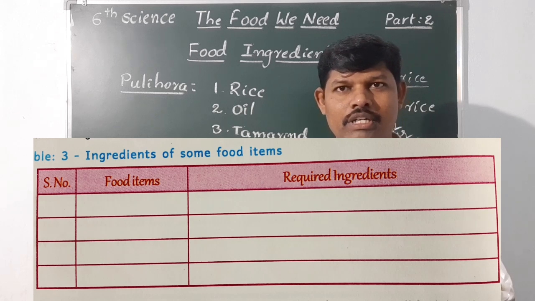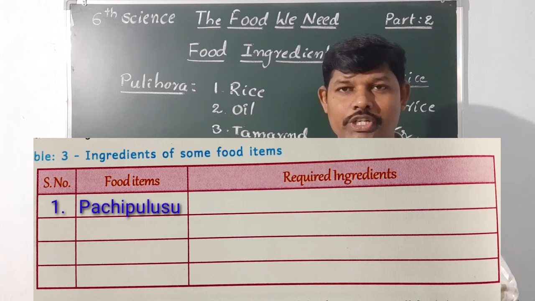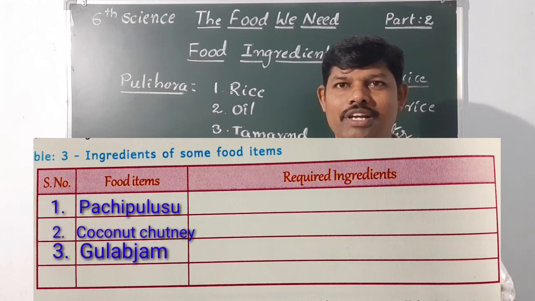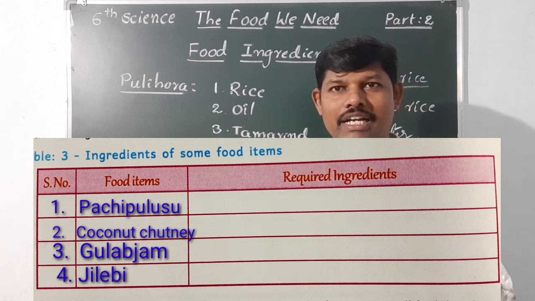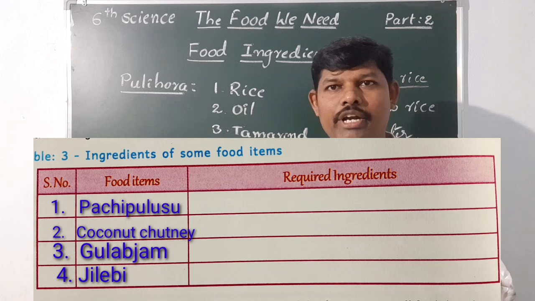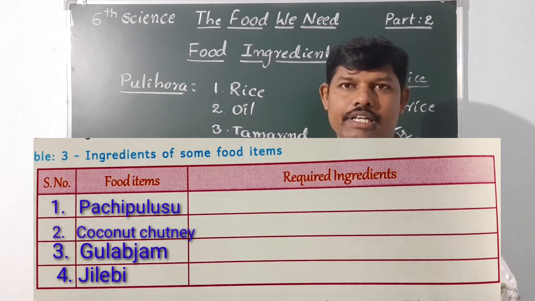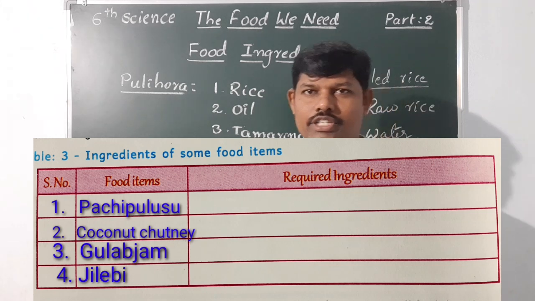First one, what is the first one? Pachi pulusu. And second one, coconut chutney. And third one, gulab jam. And fourth one, jalebi. So you have to write one column for food items and a second column for required materials. You have to write down what are the required materials to prepare these dishes.